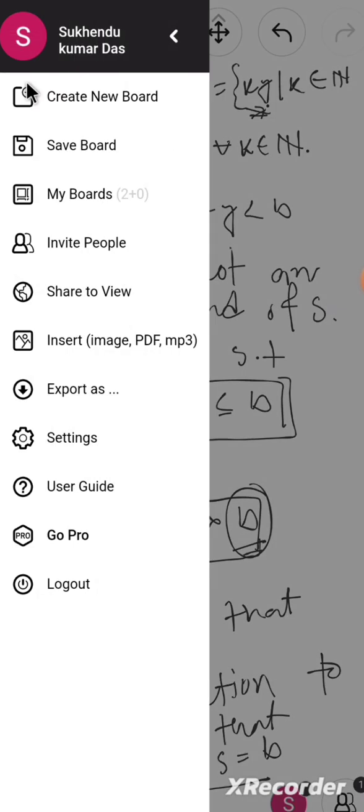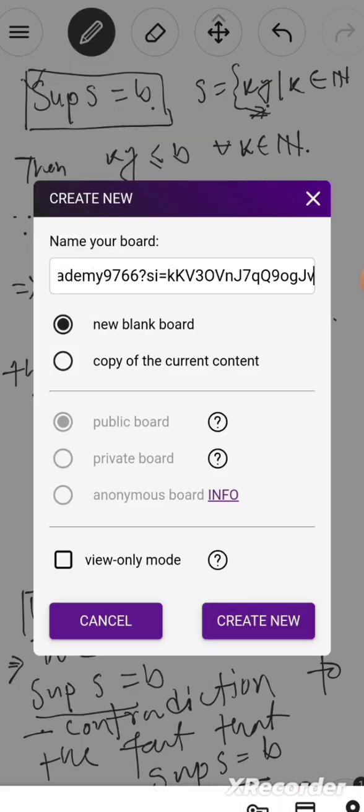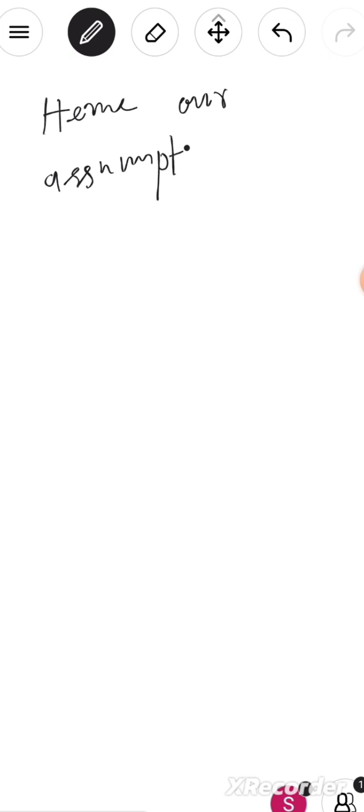Hence our assumption is wrong. What did we assume?